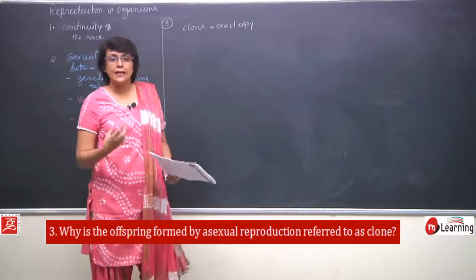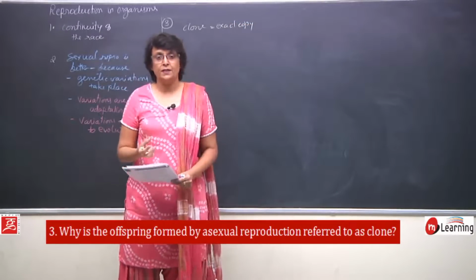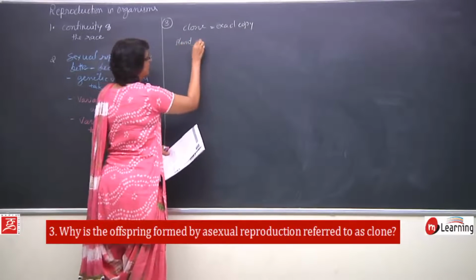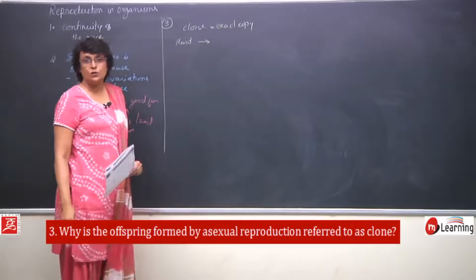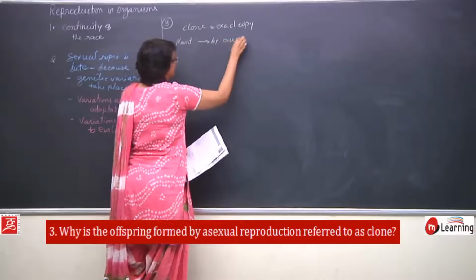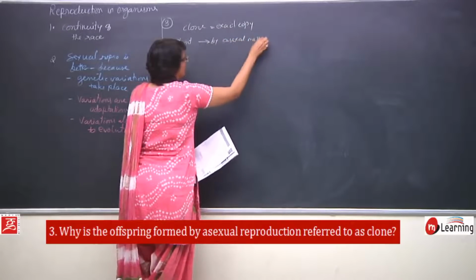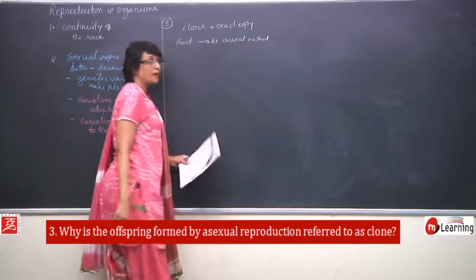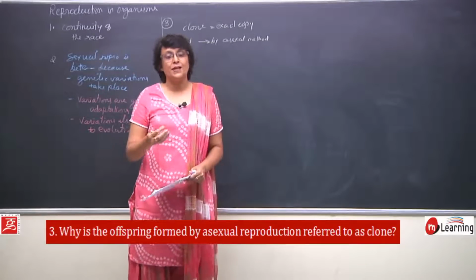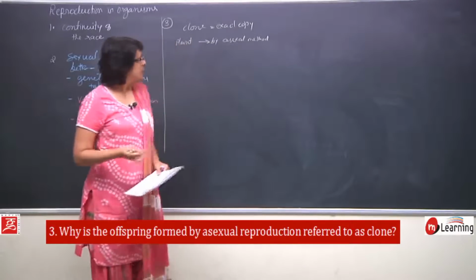Exact copy in which sense? Genetic material wise. So if a plant reproduces by asexual method, what is meant by asexual method? When a non-reproductive part is helping in reproduction, stem, root, leaf.